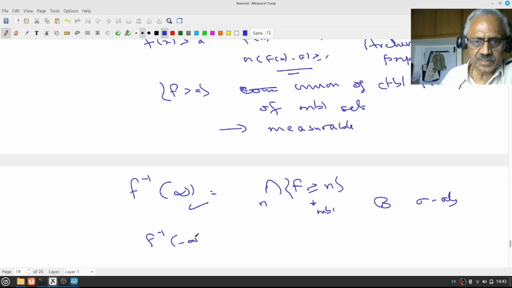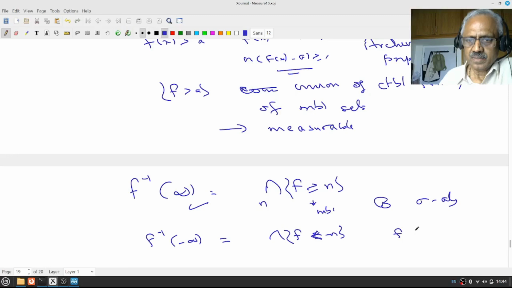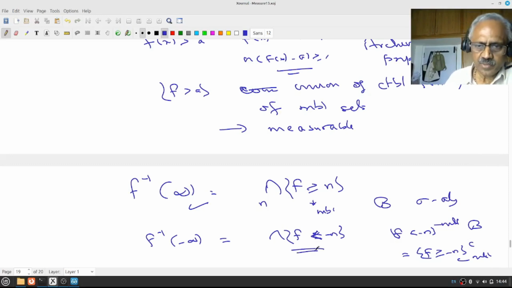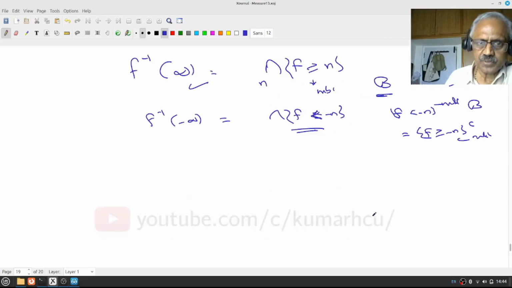For f inverse of minus infinity, I will say f is less than minus n. f less than minus n is the complement of f greater than or equal to minus n, and this is measurable. Therefore this is also in B, because B is a sigma algebra.